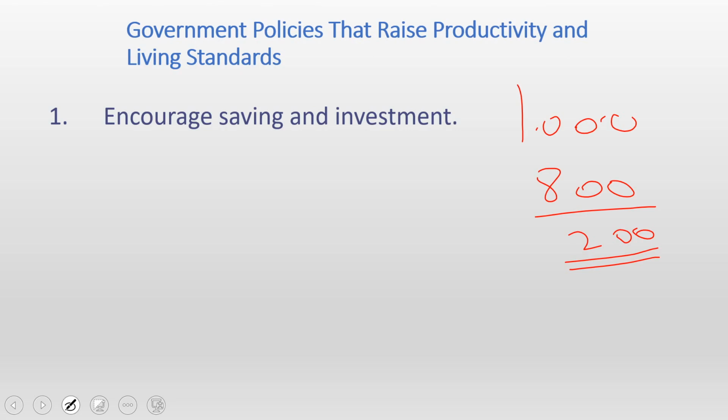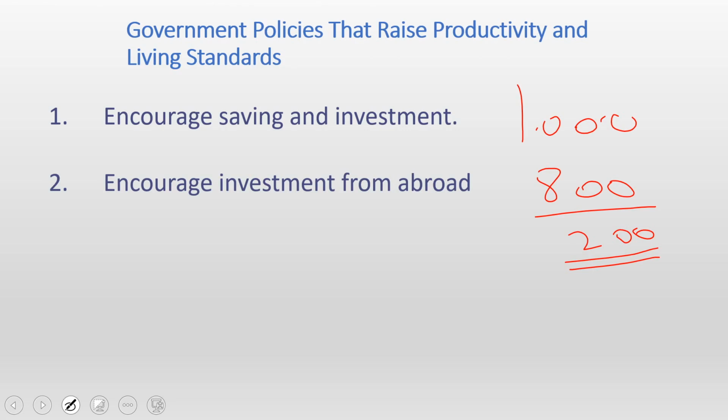That's the first policy. The second policy is to encourage investment from abroad. Especially for developing countries, they need investment from other countries, from developed nations. And similarly, even developed nations need investment from other countries. For example, America would need investment from Europe or from China or from other countries. That way, if there is more investment from abroad, the productivity of that country and the real GDP of that country is bound to increase.